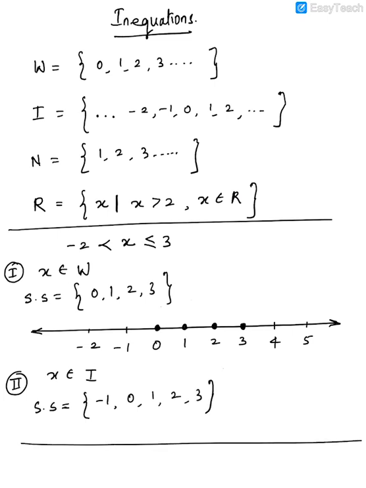And let's make a number line out here now. So again, 0 is supposed to be a dark circle, 1 is a dark circle, 2 will be a dark circle, 3 is also a dark circle, but here we've got one more number, minus 1 also.